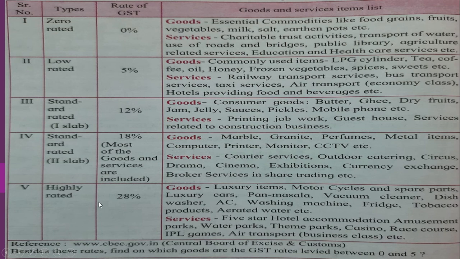See, we can see the luxury items at 28%. All the luxury items: motorcycles, spare parts, luxury cars, pan masala, bidi, tobacco. These are things the government wants to ban. Aerated water, all the cold drinks, they are highly taxed. You know what is there in that? Just water, but we get it at such a high rate, no? That is because of the taxation.